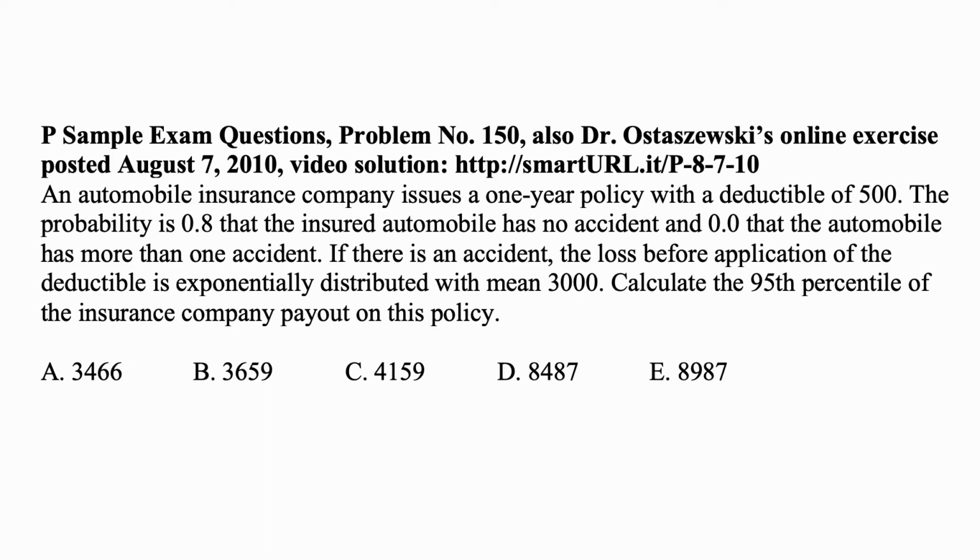So note that it's a bit strange, as the probability of more than one accident is 0. We are told that it's either 0 accidents or 1 accident, and 1 accident happens with probability 0.2, and no accidents happen with probability 0.8.